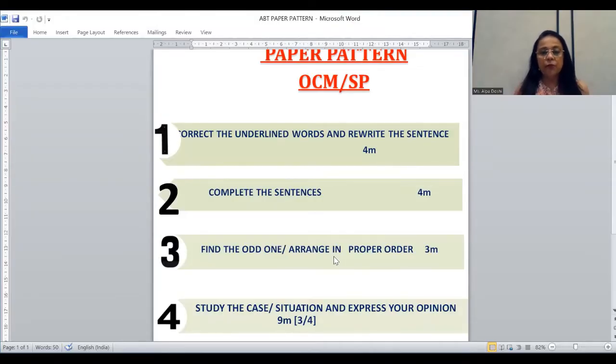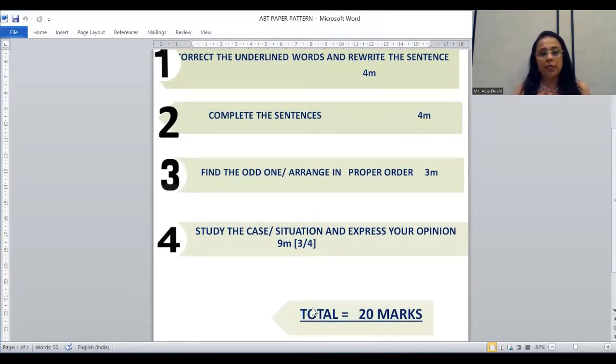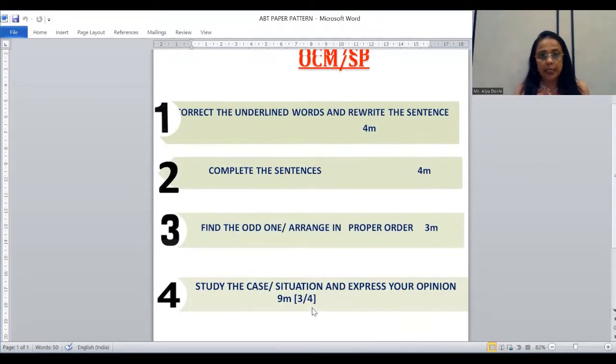You will be given 4 cases in the question paper, out of which you have to attempt any 3. Very simple cases will be given. So totally, as you see, your total marks in the ABT paper is going to be 20 marks: 11 marks of objectives plus 9 marks of case studies.